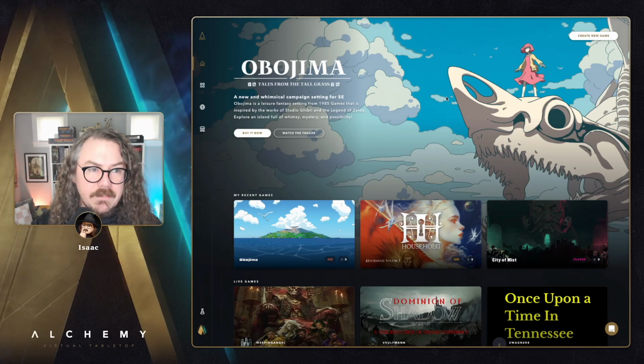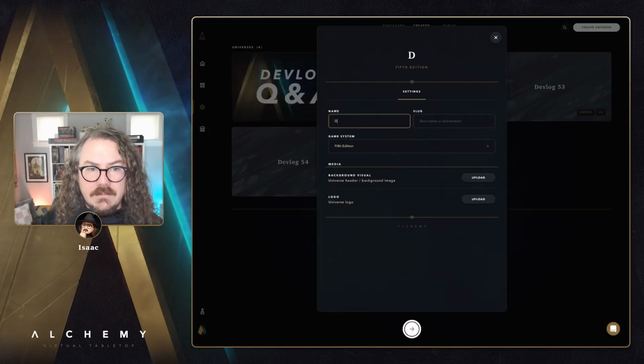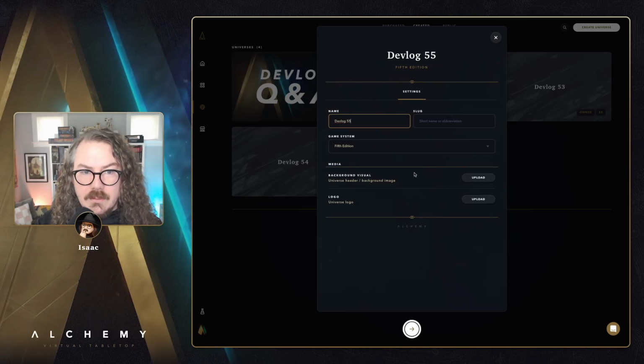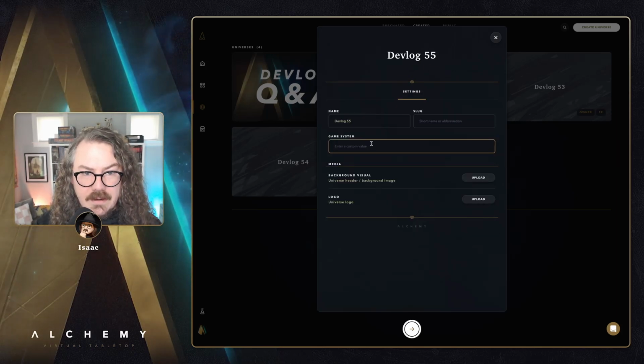So let's jump into a Sheet Builder universe and try things out. I'm going to go ahead and create a new universe. We'll just call it Devlog 55, keep things organized. And we're going to go with a custom system here.